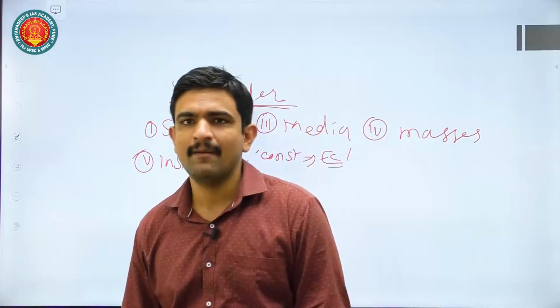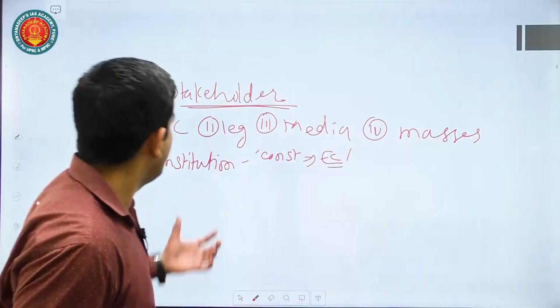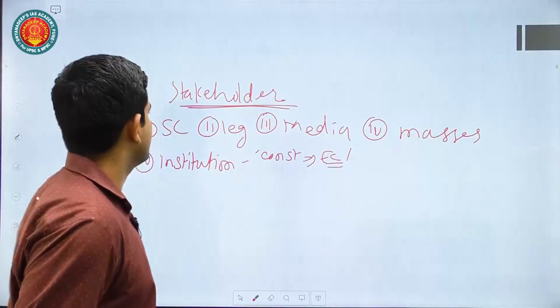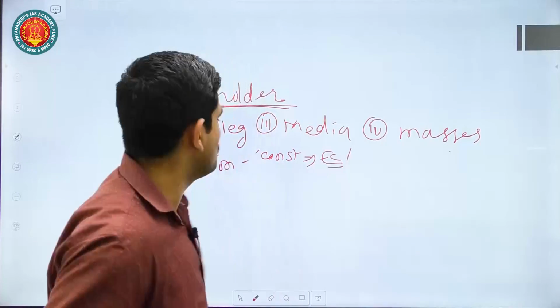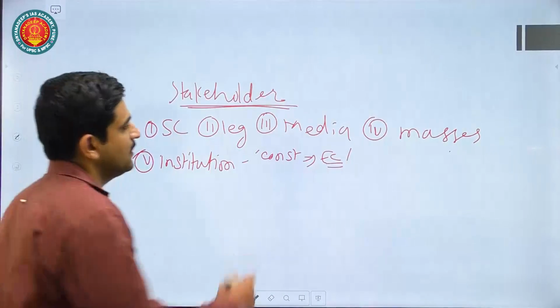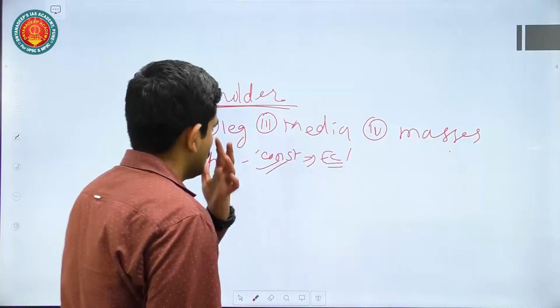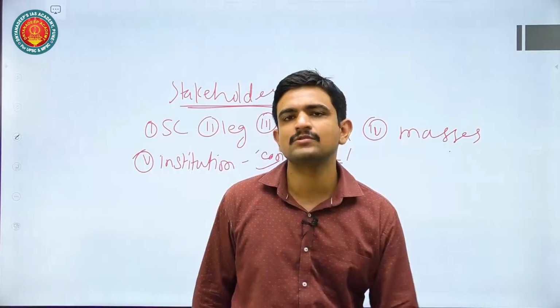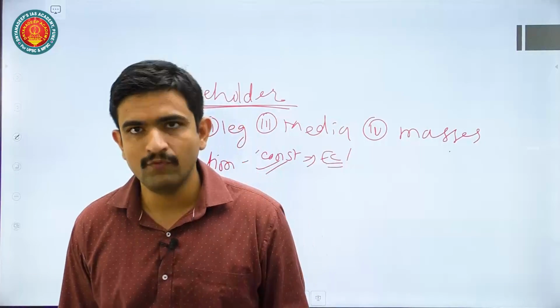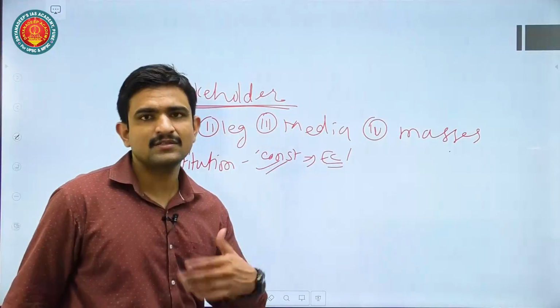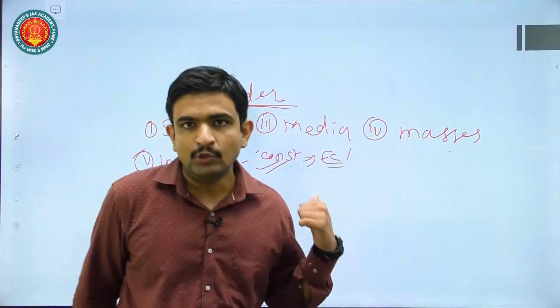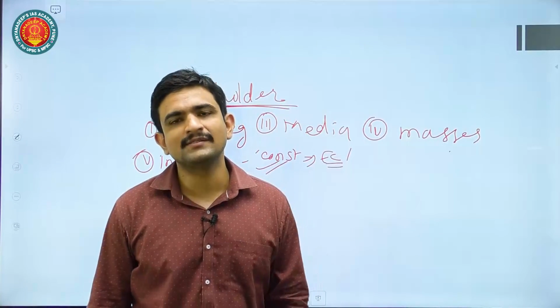While writing with this stakeholders approach, for example, if there is a question on any of the events that are happening, like criminalization of politics, you can discuss how media can play a role, how legislature can play a role, how the Supreme Court has already played a role, how masses can be made aware about criminalization, how institutions like the election commission can play a role, etc. These are the institutional approaches that one needs to have in mind. Let us see the questions, and I will try to decode how you can use these approaches while writing your answers in polity.